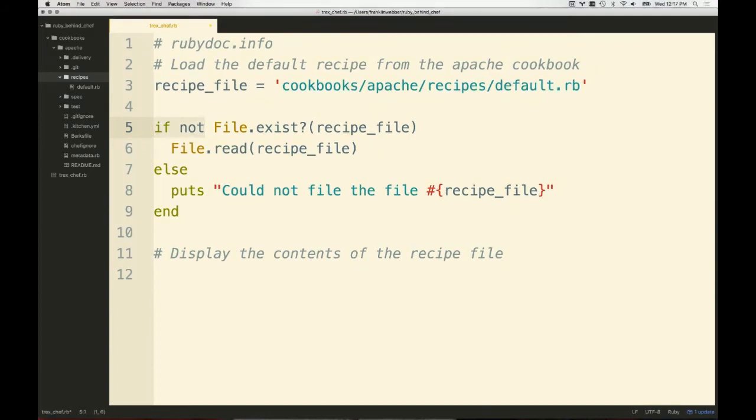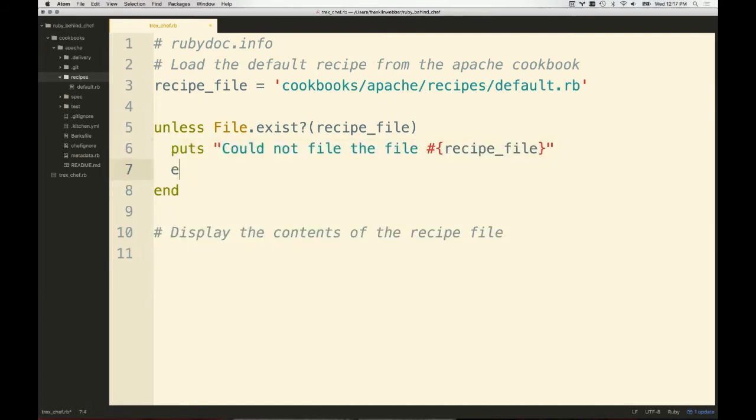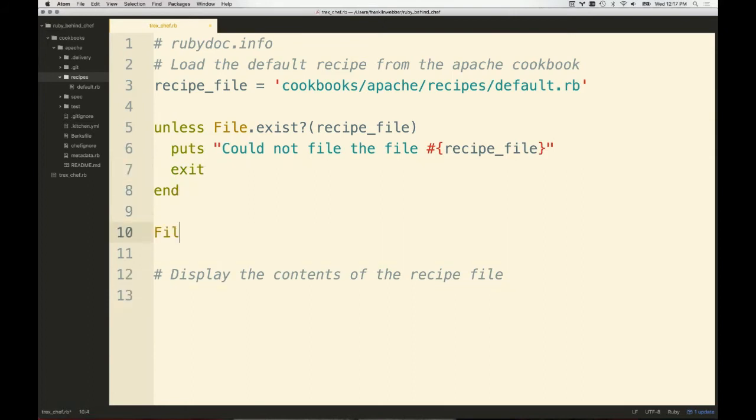Another possible way besides if not is you can say unless. If the file does not exist, then display this message, and we could just exit the application. Otherwise, continue on, which is just to read the file contents. Now, if everything looks good, we want to display the contents of the file.